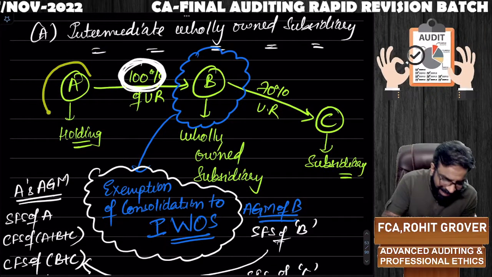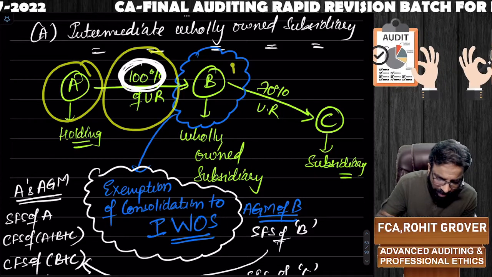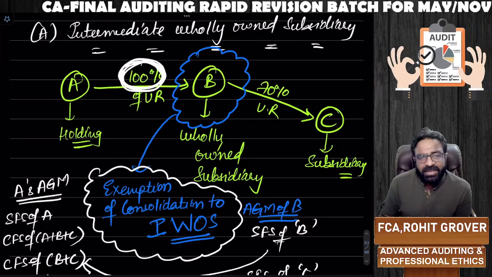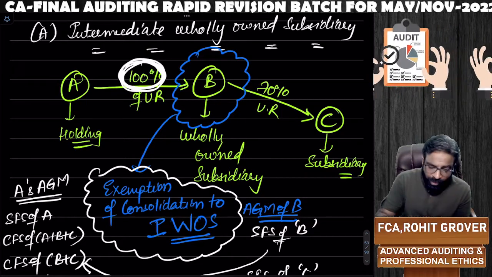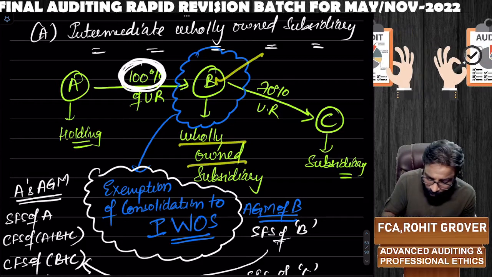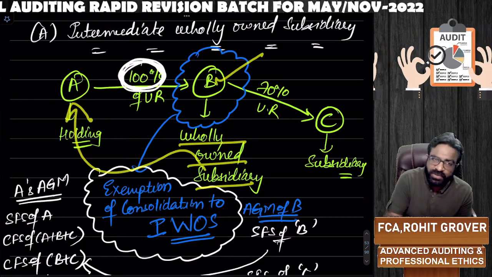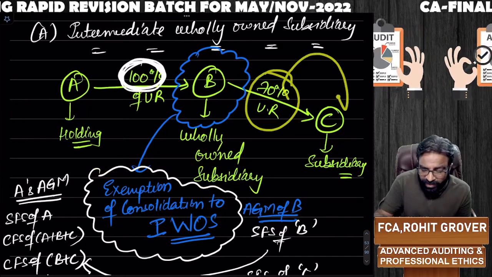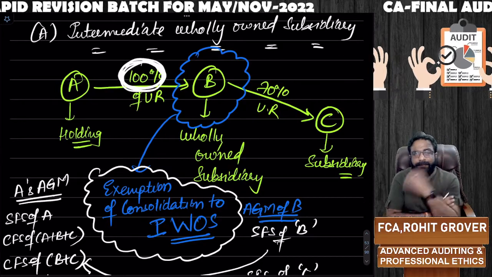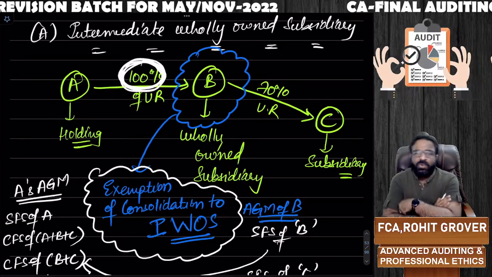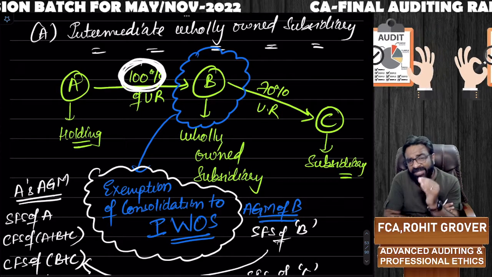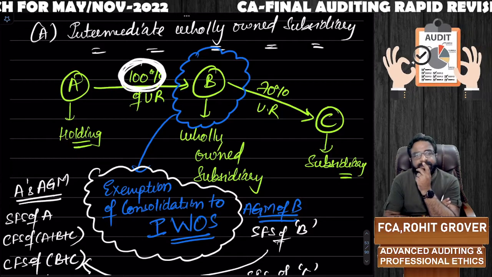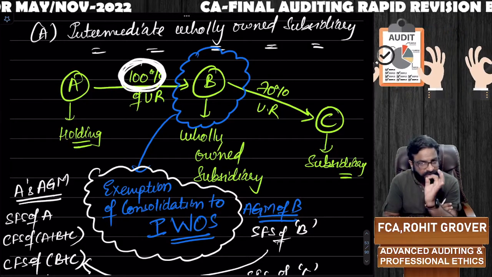Now suppose A is the 100% holding of B. It means in B, 100% of the voting rights of B are held by whom? A. So what is B? B is a wholly owned subsidiary of A or not? Yes or no? Yes. Now B is holding 70% of the voting rights in what? C. B is holding 70% of the voting rights in C. Now, when B is holding 70% of the voting rights in C, now what is happening? Now listen to this carefully.